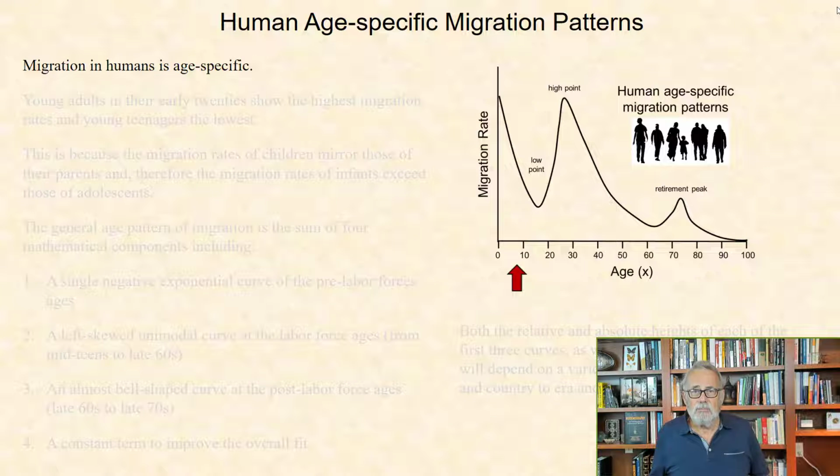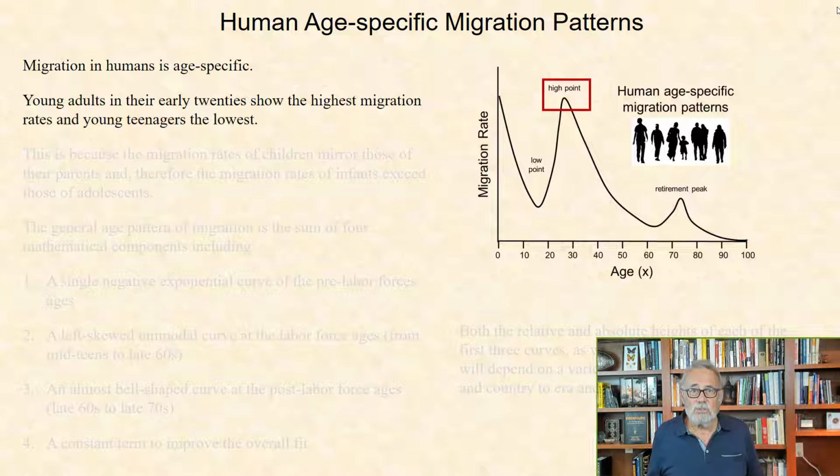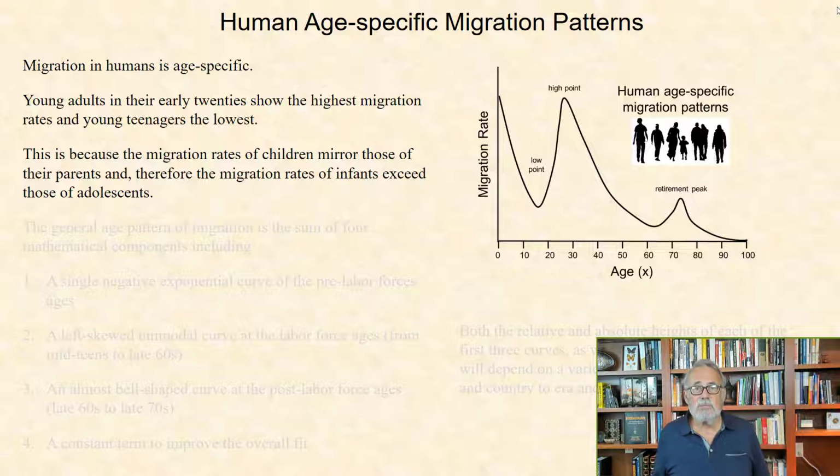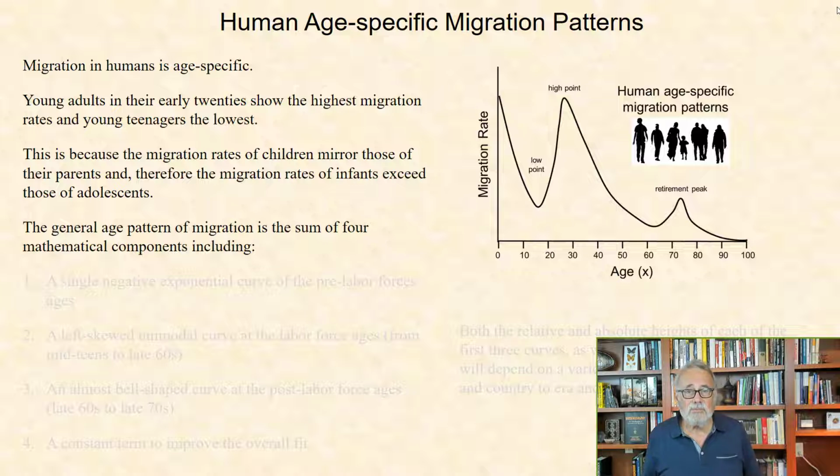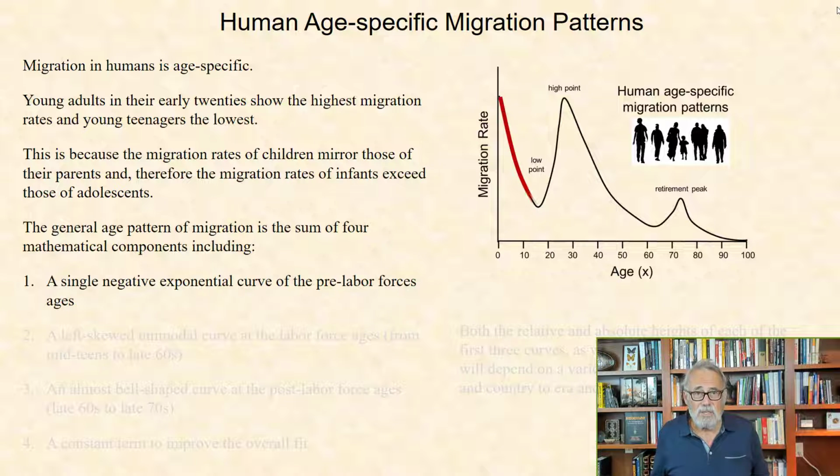Migration patterns. Migration in humans is age-specific. Young adults in their early 20s show the highest migration rates, and young teenagers the lowest. This is because the migration rates of children mirror those of their parents, and therefore the migration rates of infants exceed those of adolescents. The general age pattern of migration is the sum of 4 mathematical components, including a single